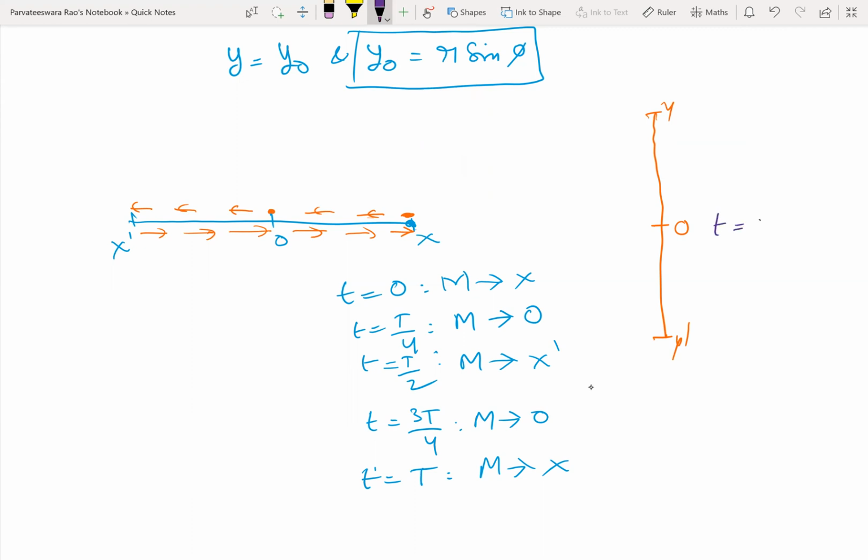So at t equal to 0, this is M, N is here.